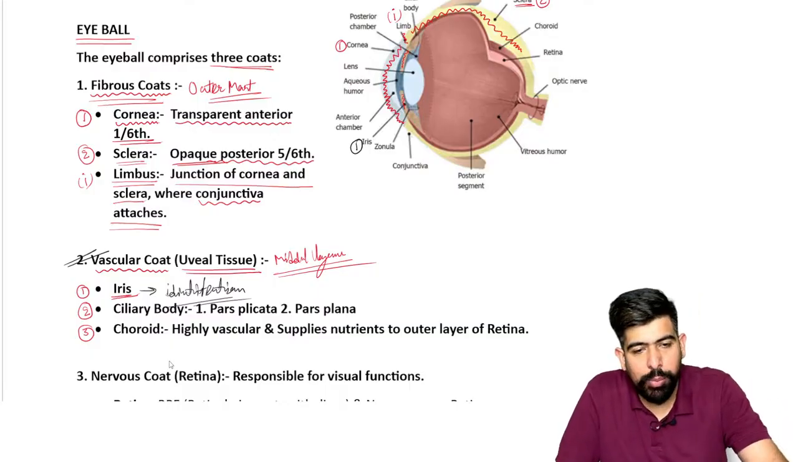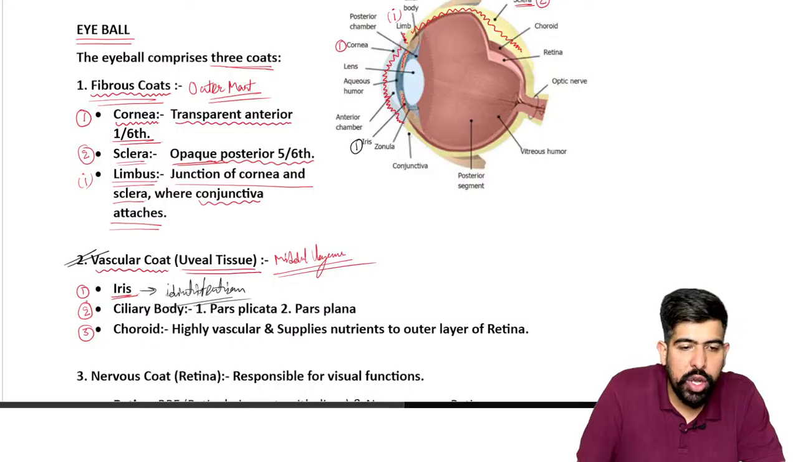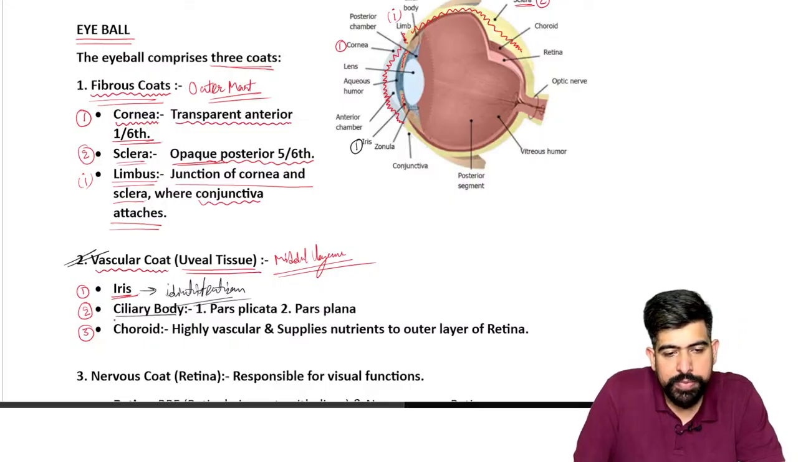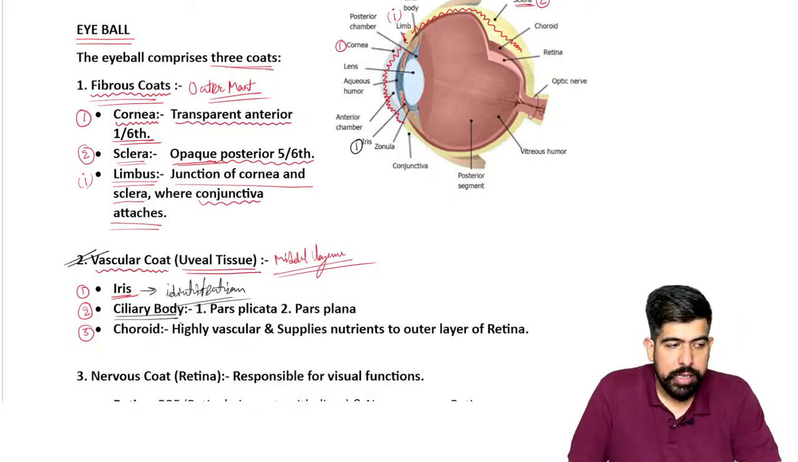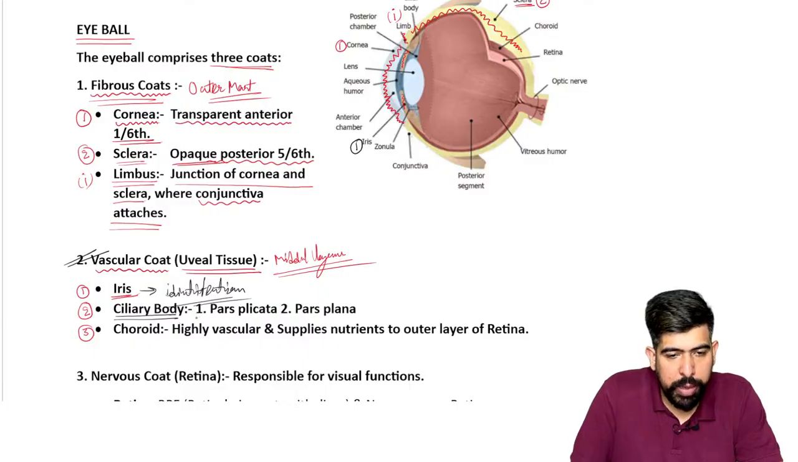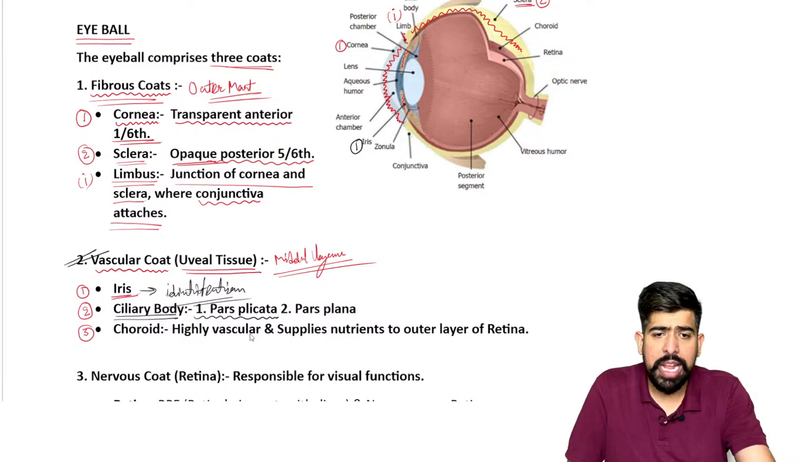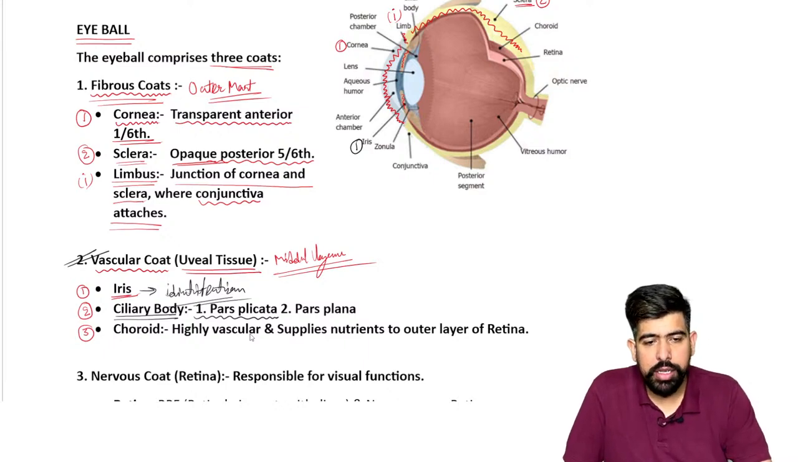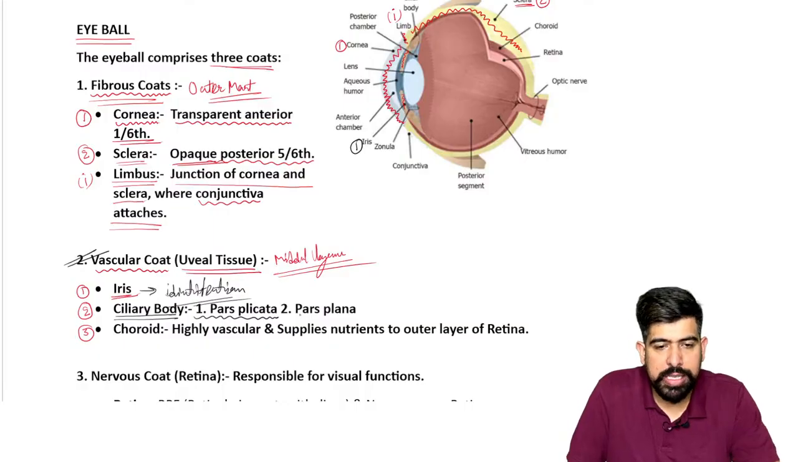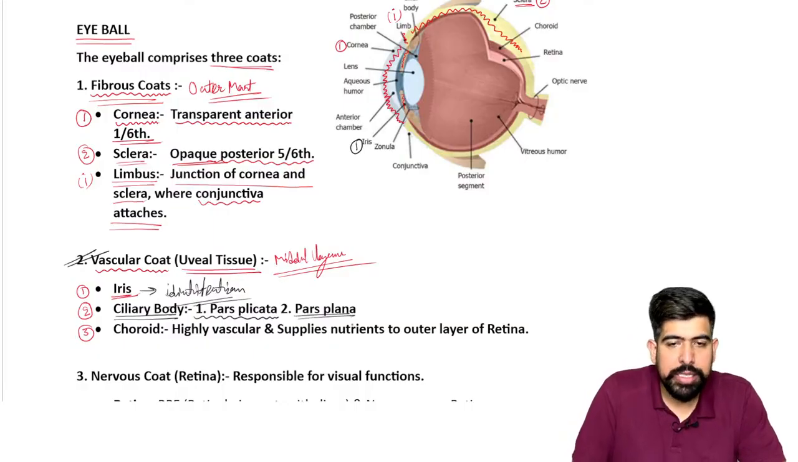Okay. Now, moving forward to the second one, which is known as the ciliary body. And what is the ciliary body, guys? Our ciliary body has two parts. The one is the pars plicata, and the second one is the pars plana. Okay, so we have the pars plicata and the pars plana.